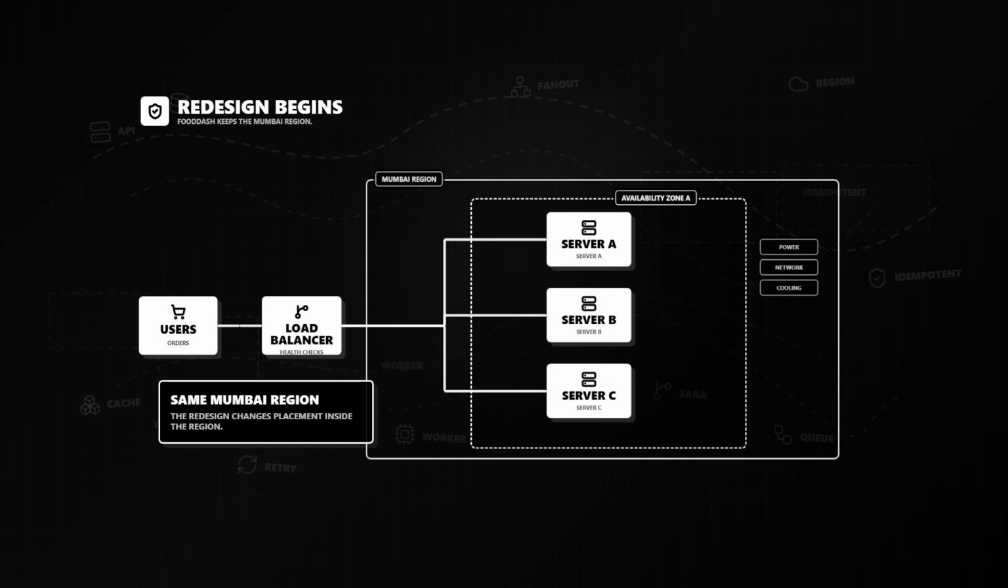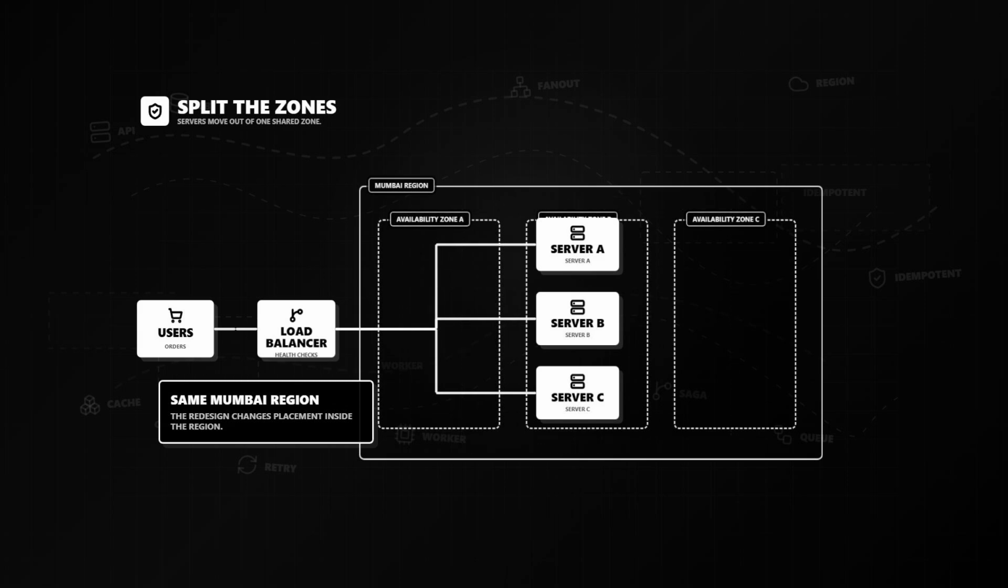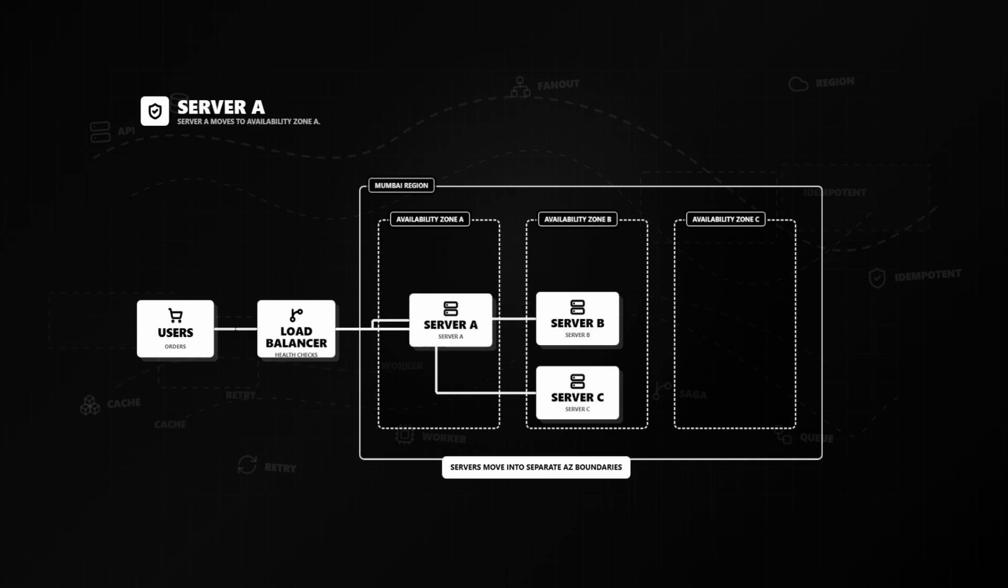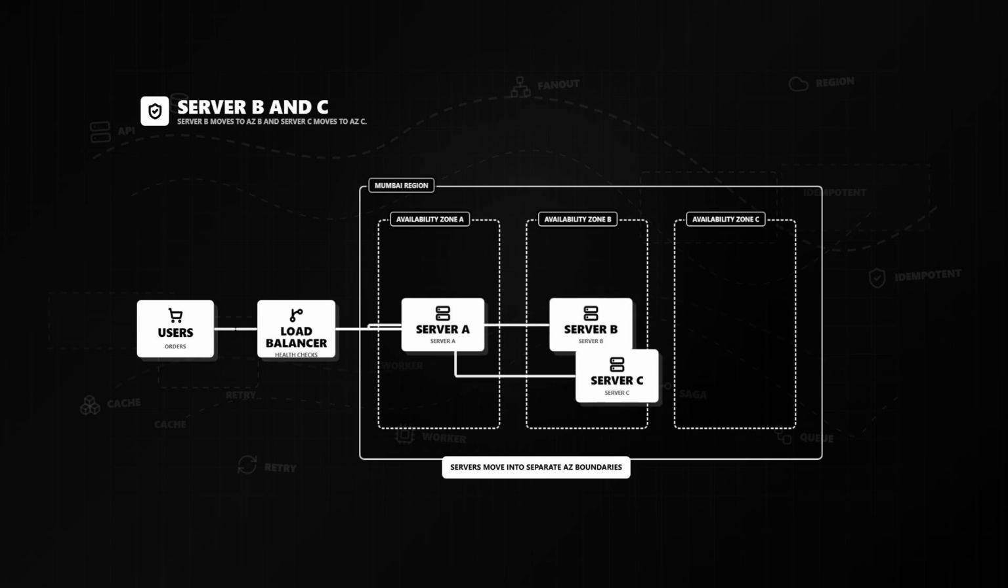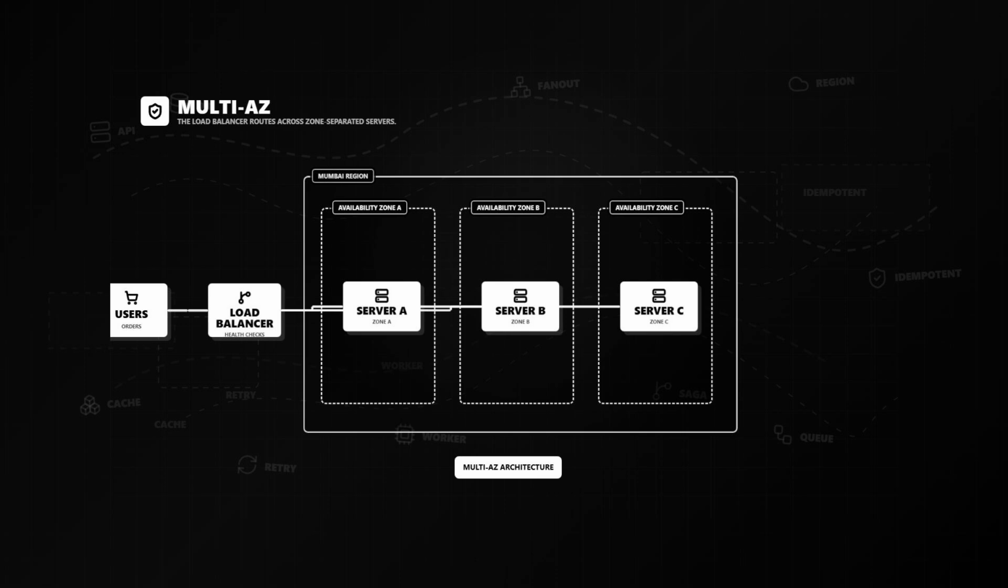So the FoodDash engineers redesign the system. They continue using the Mumbai region, but instead of placing all 3 servers inside one zone, they distribute them across 3 availability zones. Server A is deployed inside Availability Zone A. Similarly, Server B is deployed inside Availability Zone B. And Server C is deployed inside Availability Zone C. The load balancer can now distribute incoming requests across servers located in different zones. This is a multi-AZ architecture.